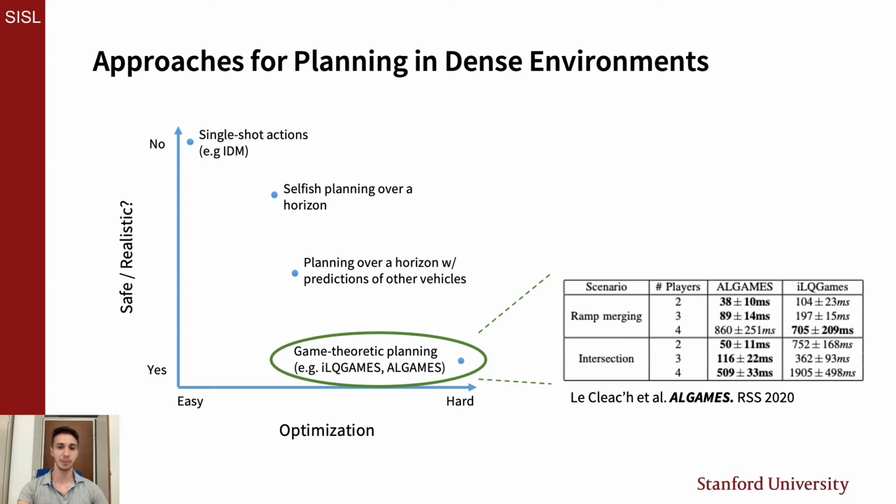This can be improved upon by planning over a time horizon using predictions of other vehicles' motion, but this fails to take into account how the ego vehicle's action plan will affect the plans of other agents. Game-theoretic planning addresses this latter problem. Though recent advancements like ILQ games and ALGAMES have made computing Nash equilibria plans more tractable, game-theoretic planning still scales extremely poorly with the number of agents, as can be seen through the table on the right.